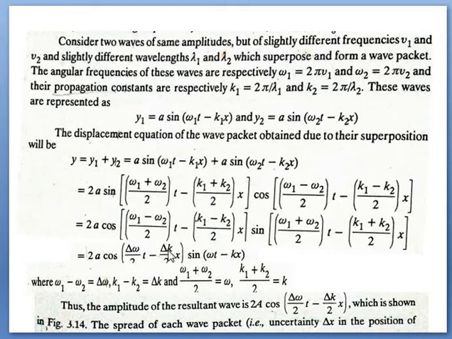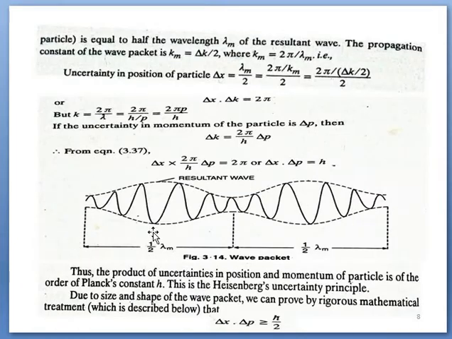So here, this is a wave packet. The total wavelength, from this point to this point, is shown. The half is shown by lambda m by 2. Subscript m is used for the wave packet.